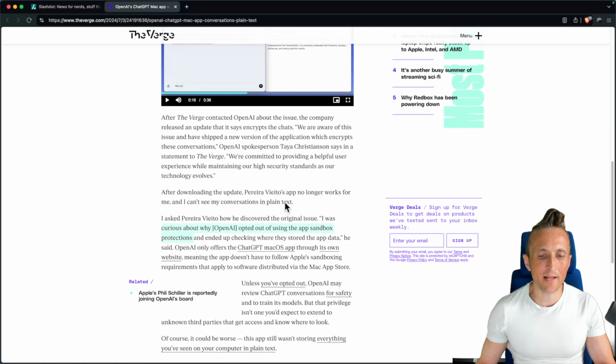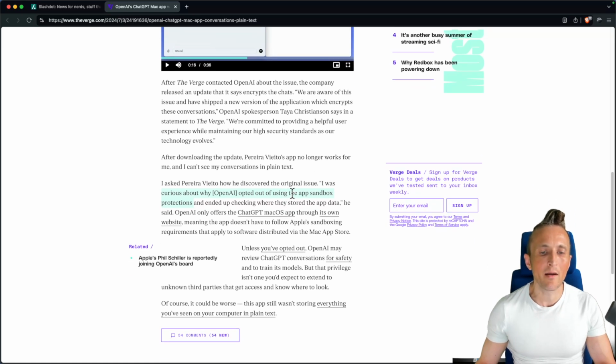So perhaps one valid criticism is to understand why OpenAI is not choosing to sandbox their app, because that would add a degree of protection. They would probably take care of everything necessary, and you wouldn't even have to encrypt the chats then if they were isolated and it required special permissions to get to them. That would be just as good as using encryption.